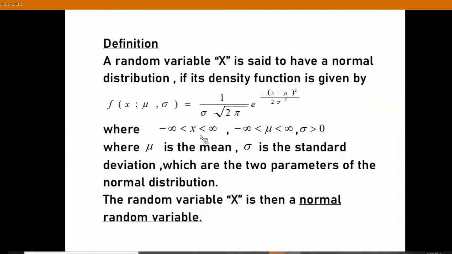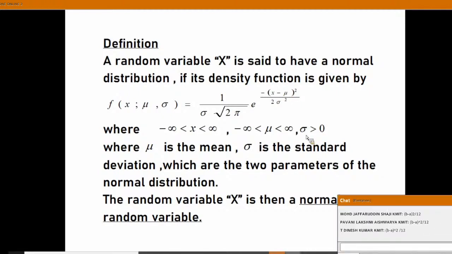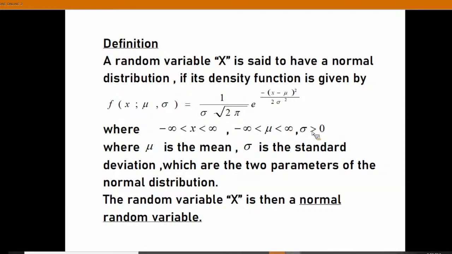Here the parameters are sigma and mu. X value varies from minus infinity to plus infinity. It is a continuous distribution. But in the case of binomial distribution, it was varying from 0 to n. And in the Poisson distribution, 0 to infinity. But in this case, from minus infinity to plus infinity, it is moving. And mu is known as the mean, and sigma is known as the standard deviation. What you have already seen: mean is also known as expectation of x, and standard deviation is the positive square root of variance, sigma.